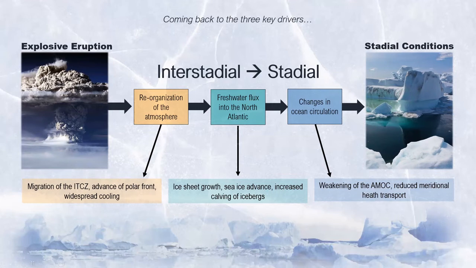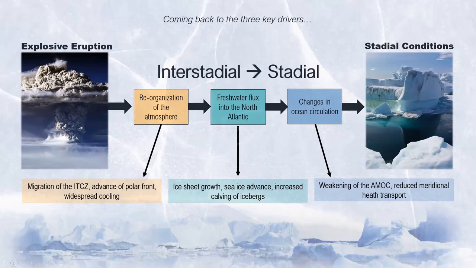The most widely accepted sequence was proposed by Wallace Broecker back in 1985, in which he suggested that changes in the Atlantic meridional overturning circulation caused by increased freshwater flux played a key role in driving the Northern Hemisphere climate into stadial conditions. This sequence is still widely accepted today and is backed by a large number of proxy and model-based studies. But the question remains, why would more freshwater suddenly be deposited into the ocean?